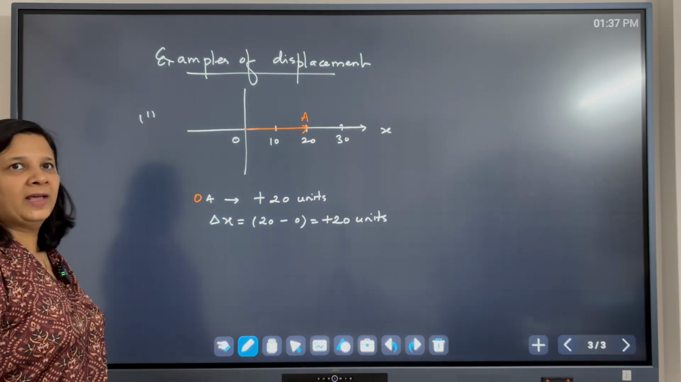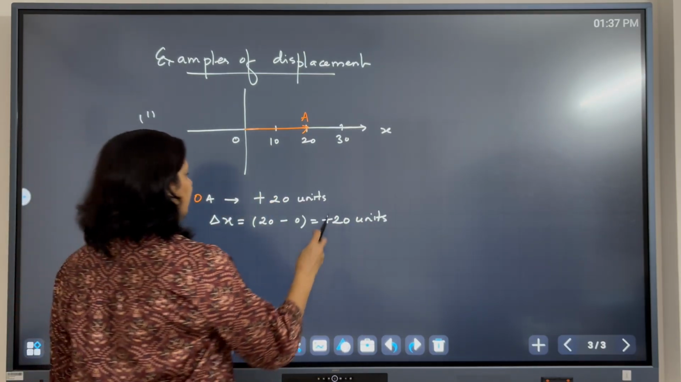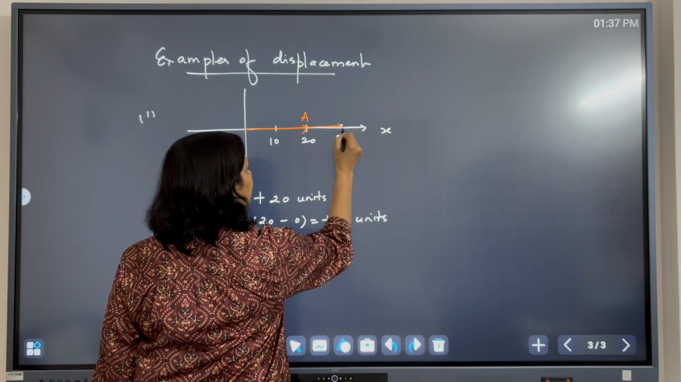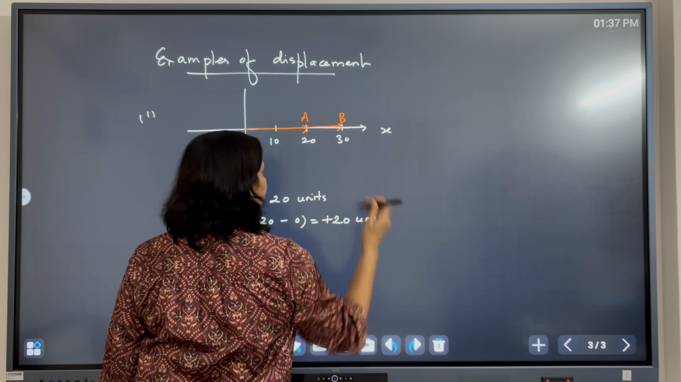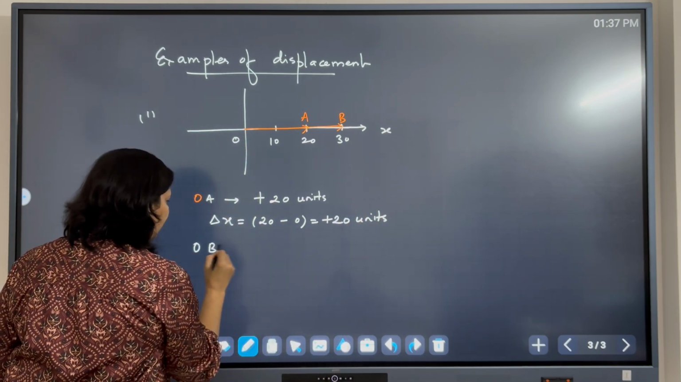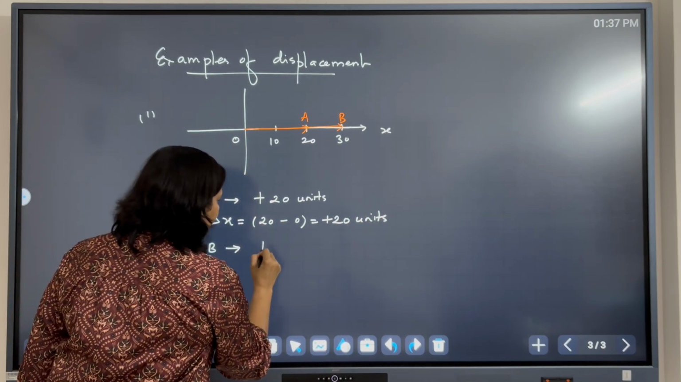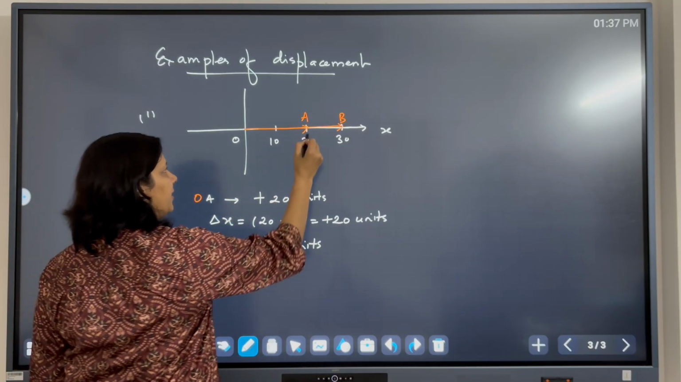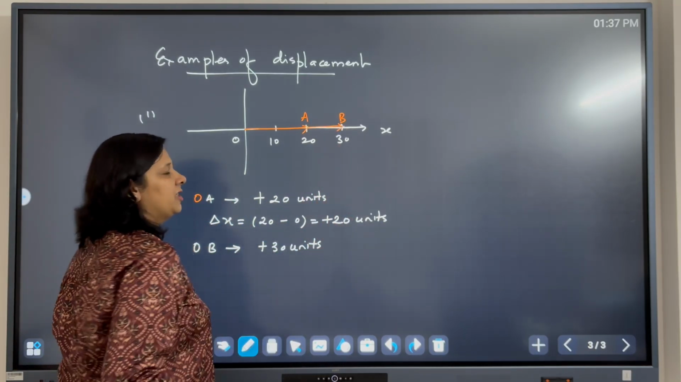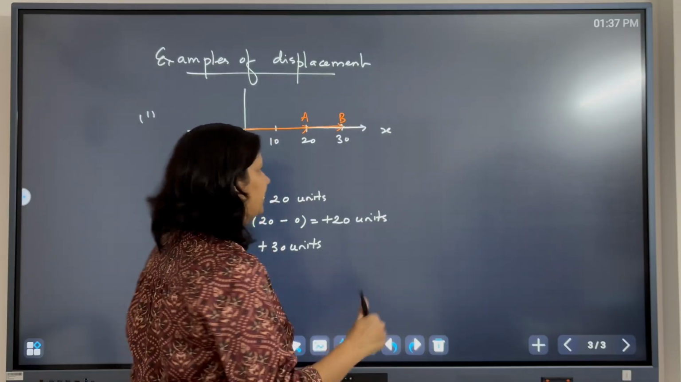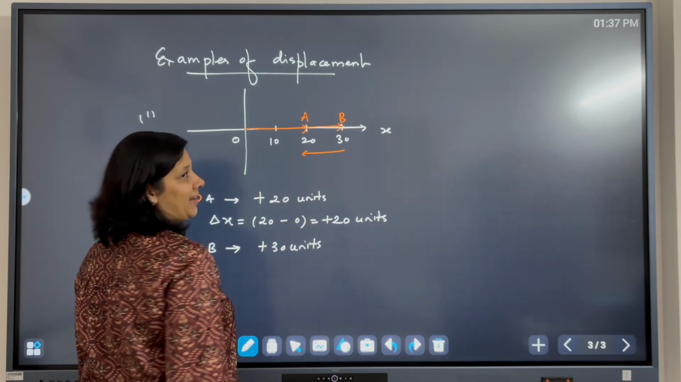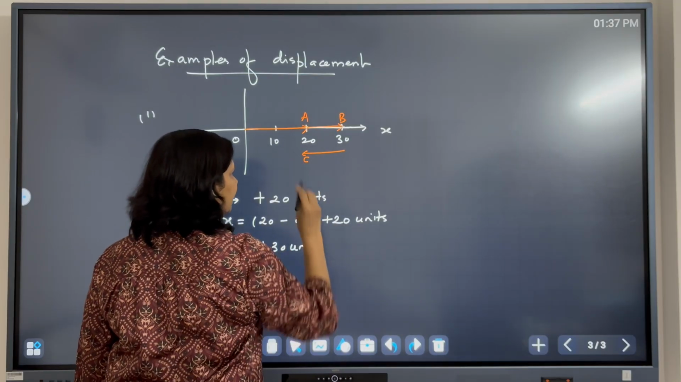Okay, this is how we calculate the displacement of an object. Now the object moves from 20 to 30 at point B. From O to B, the displacement will be plus 30 units. And if somebody asks you from A to B, the displacement will be plus 10 units.